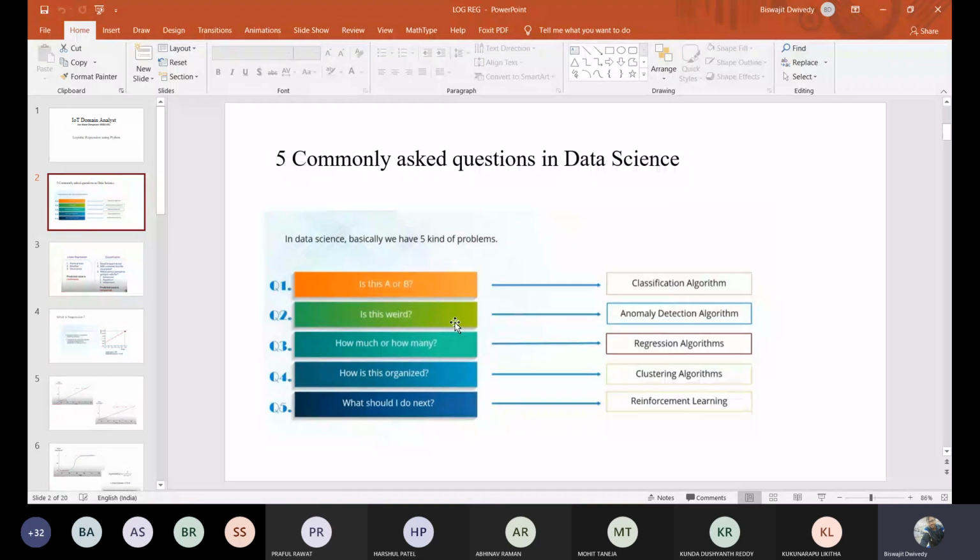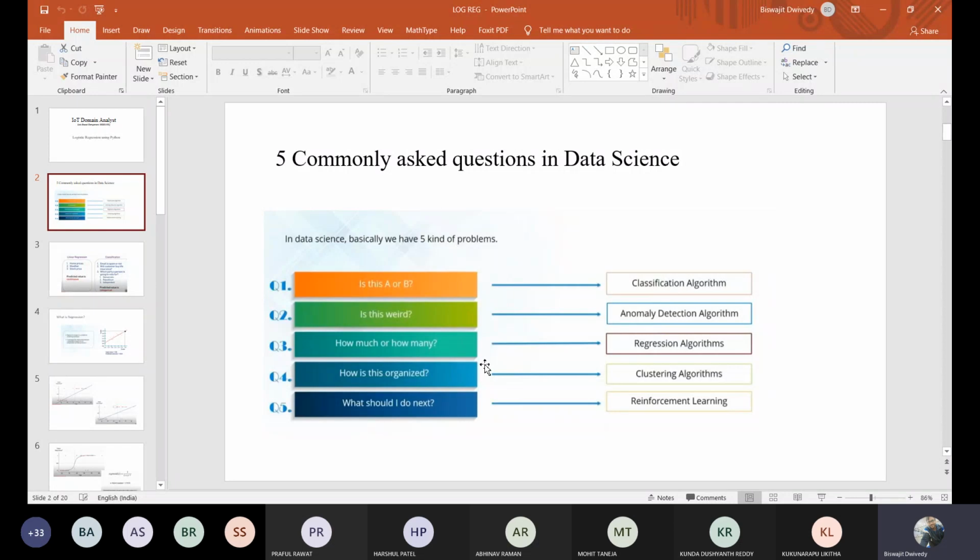Next, how much or how many? Whenever these types of questions come into the picture, this can be handled by your regression algorithm, meaning what will be the value, what will be the future amount. These things can be predicted based upon your past or present values by your regression algorithm. Next, how is this organized?